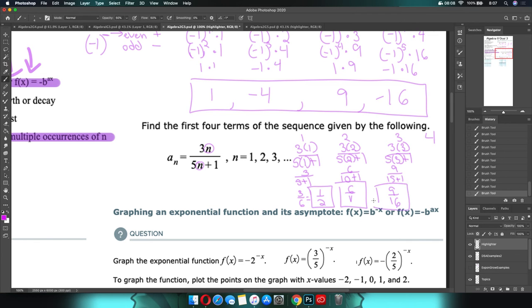There's my next one. Last up, it will be 3 times 4 over 5 times 4 plus 1. 3 times 4 is 12 over 5 times 4, which is 20 plus 1, so it is 12 over 21.